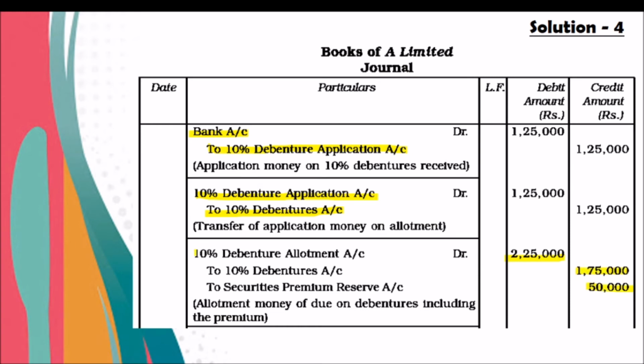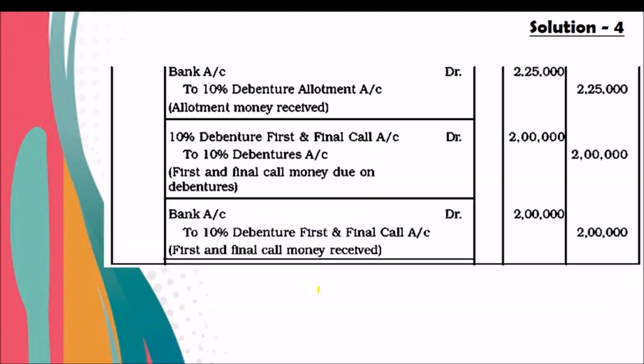So the entry will be 10% debenture allotment account attached to 10% debentures. The excess amount will be transferred to securities premium reserve. Then when we receive the amount, we will receive the full amount with the premium. Bank account attached to debenture allotment 2,25,000.